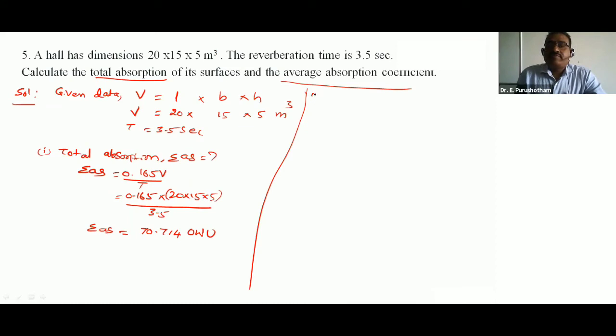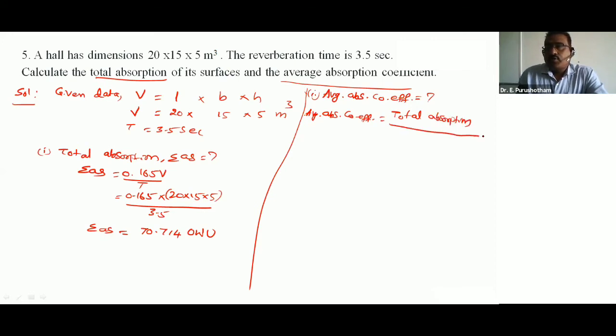Second, they are asking for the average absorption coefficient. The average absorption coefficient is equal to total absorption divided by surface area.